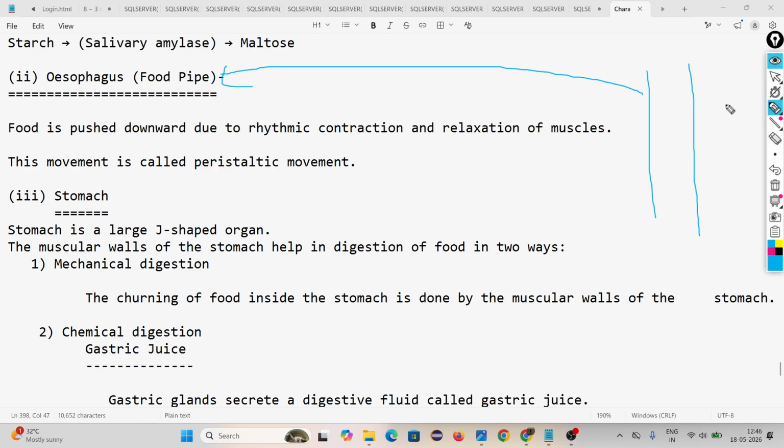Remember, digestion starting from the mouth means food is changing inside the mouth. Inside the esophagus, there is no change in food. It is only a road. By using this, the food reaches from mouth to stomach. Then how is food going? Is it going by a car or vehicle? No, no. It goes by rhythmic contraction and relaxation.